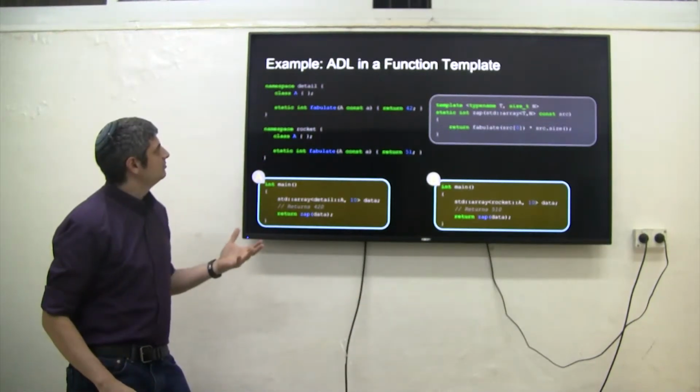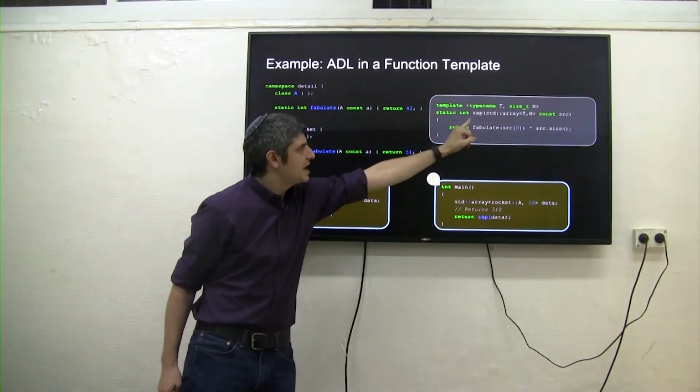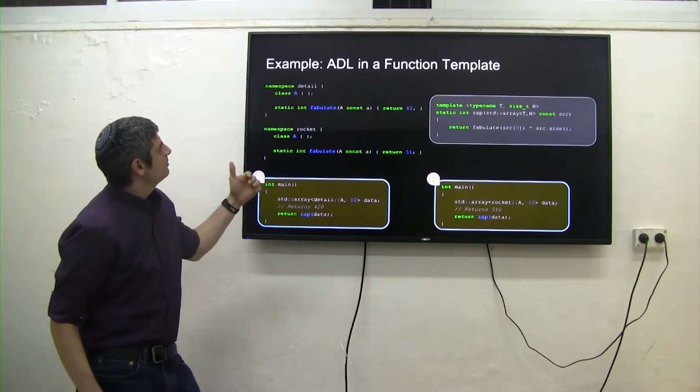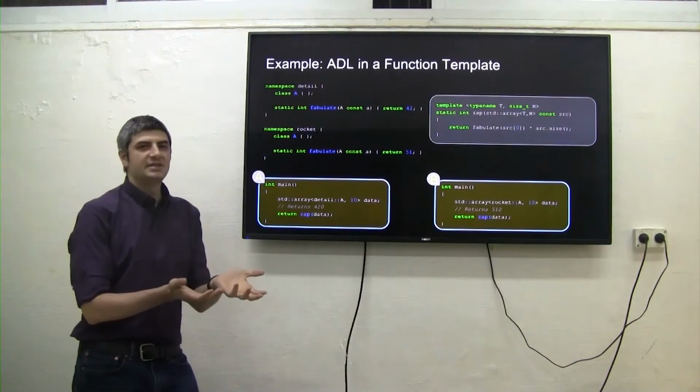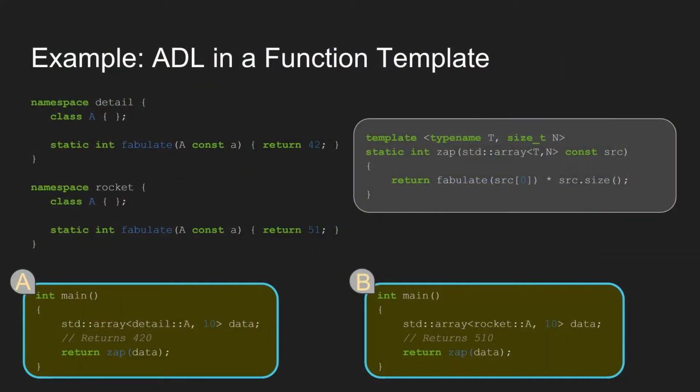Because we have the same function that calls this other free function, fabulate, we can establish a new namespace for whatever object we want to feed into zap, and it will call that. If we wanted fabulate to return 42, we would use the detail namespace. If we wanted it to return 51, we would use the rocket namespace. This applies to all kinds of function templates. So anything like an algorithm or any template you use can use these sort of ADL customization points.